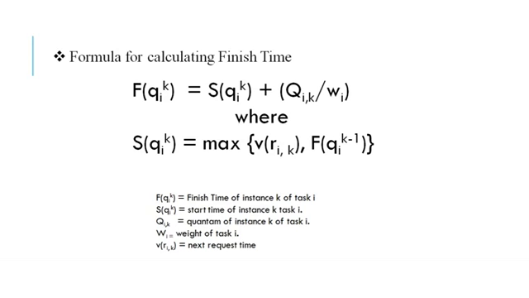And F(Q_i^(k-1)) is the finish time of instance k minus 1, the previous instance of the task i. We'll calculate the finish time according to that.